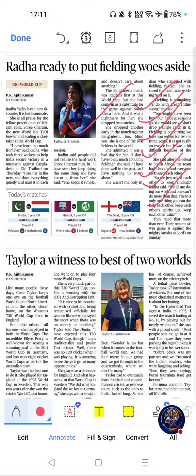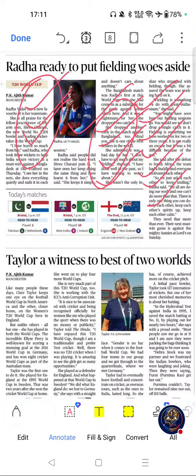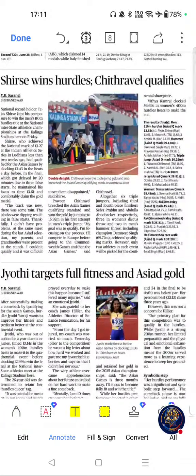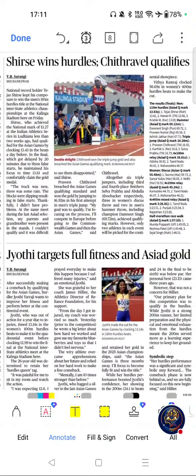Move on to key themes. ICC Women's T20 World Cup, Women's Cricket, ICC, and Team India. These are the key themes, and possible question areas are ICC, Women's T20 World Cup, and cricket governing body. These are the possible question areas. Move on to the next important article was this one.